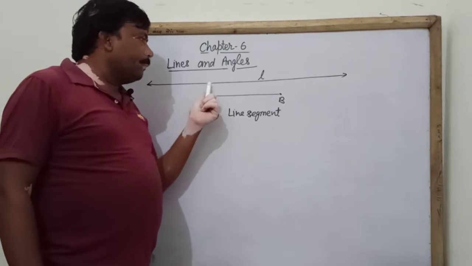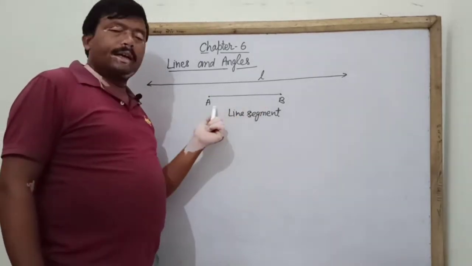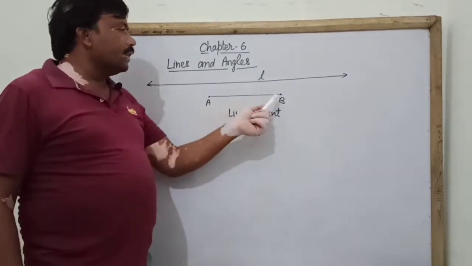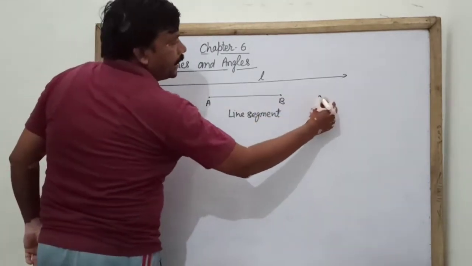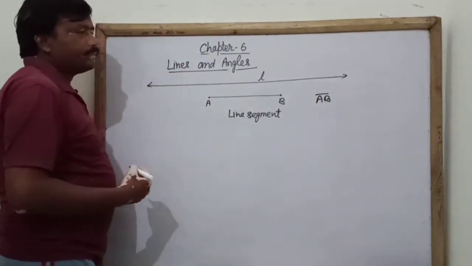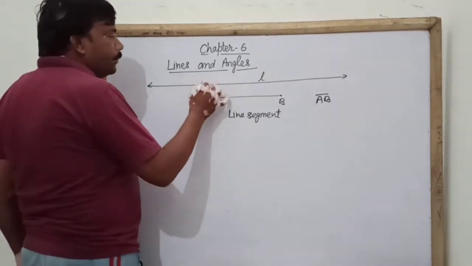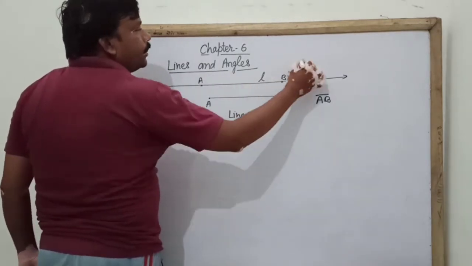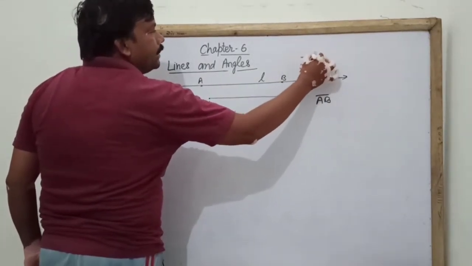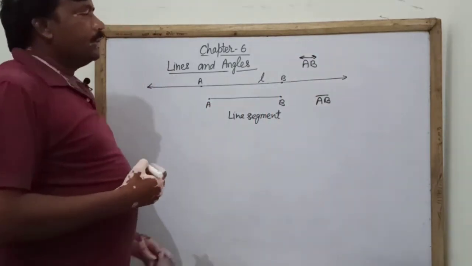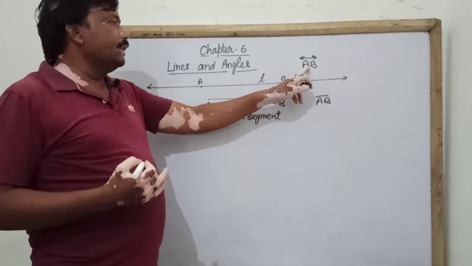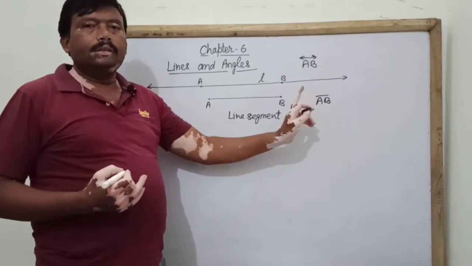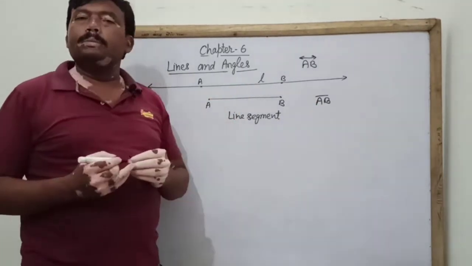And the part of any line, that is called a line segment. It has two end points and it can be measured, and it is denoted by A and B, and we can denote it as AB. If we take 2 points on the line A and B, then a line will be denoted by this mark. It is denoting that this is a line, but this is denoting that it is a line segment. So a line segment can be measured.